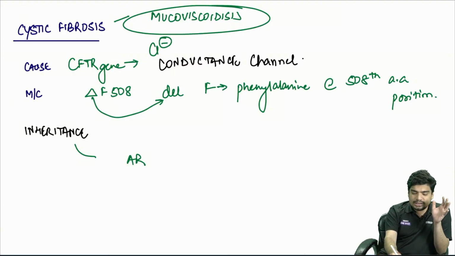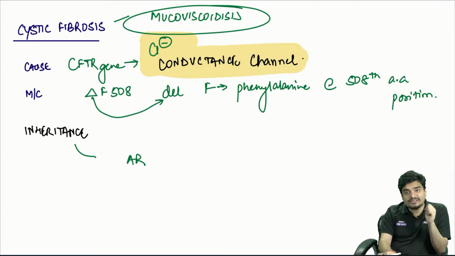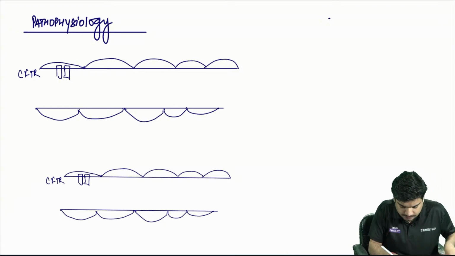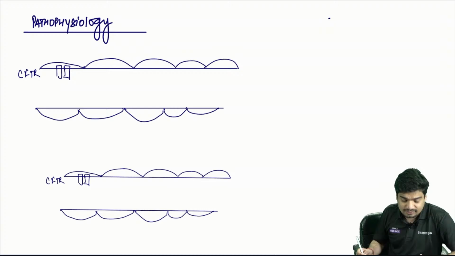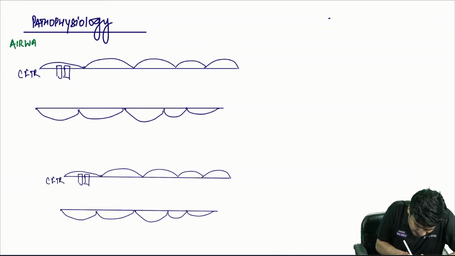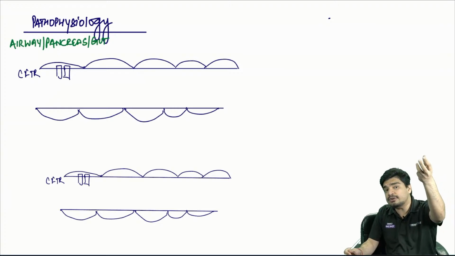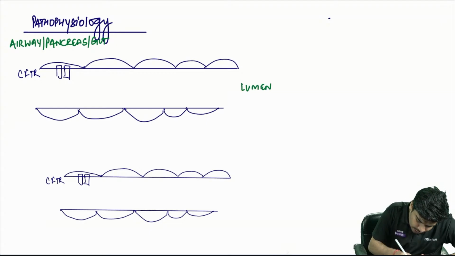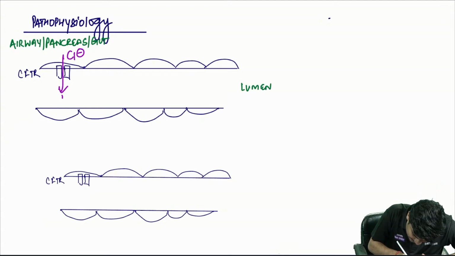So there is a problem in what? In cystic fibrosis, there is a problem in a chloride conductance channel. This is the core of cystic fibrosis. Now, why does this problem lead to cystic fibrosis? Let's understand the pathophysiology. The function of the CFTR or chloride conductance channel is the same in airway, pancreas, and gut. It will transport chloride from inside the cell into the lumen.